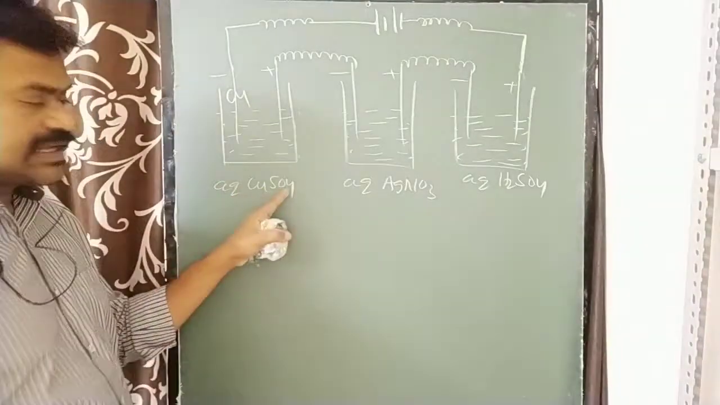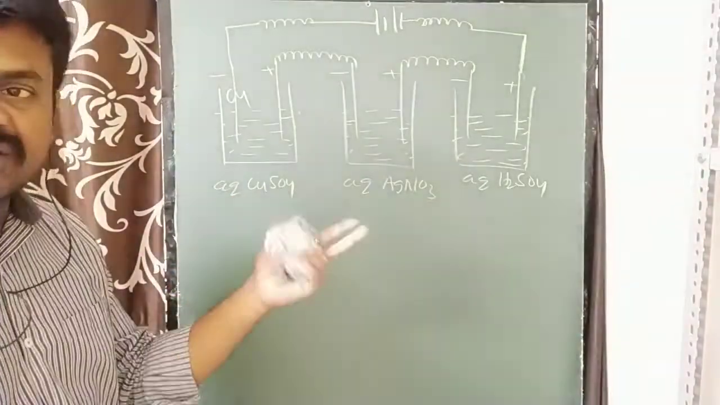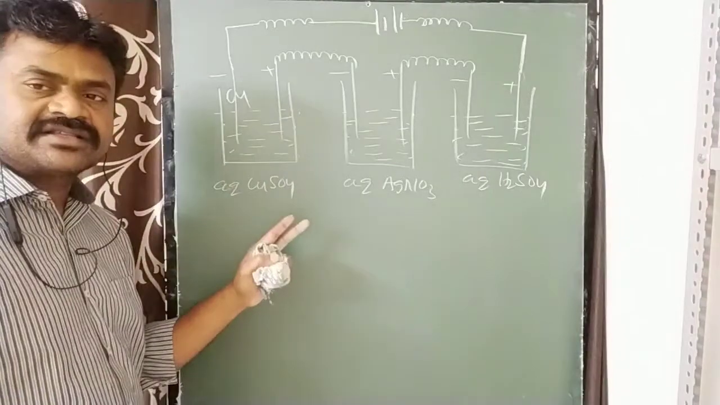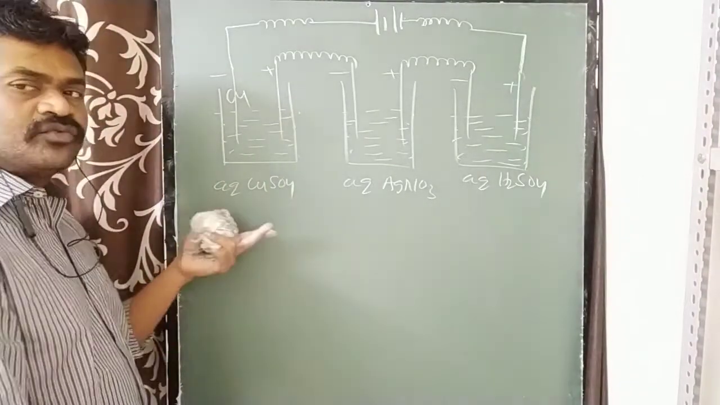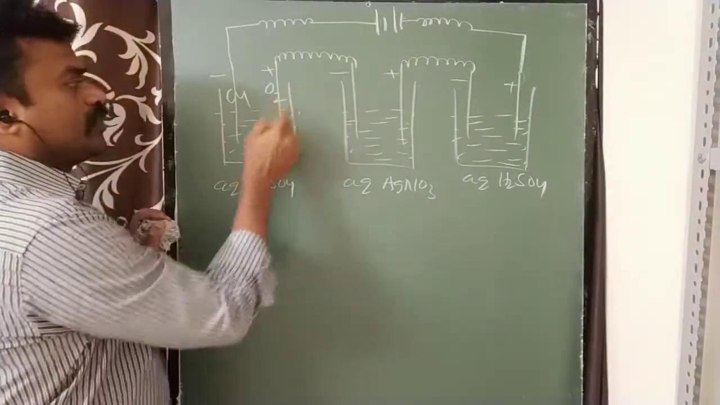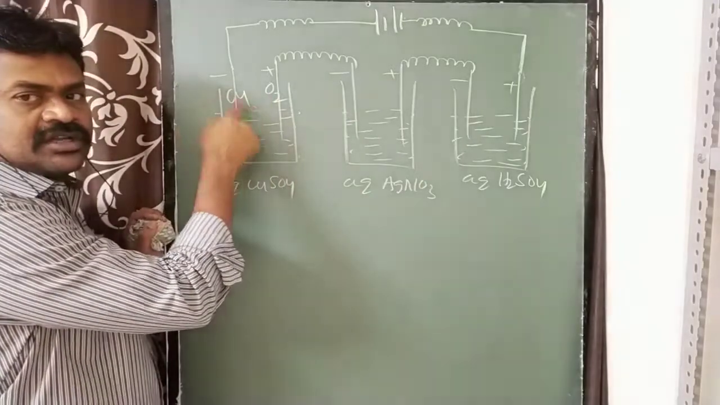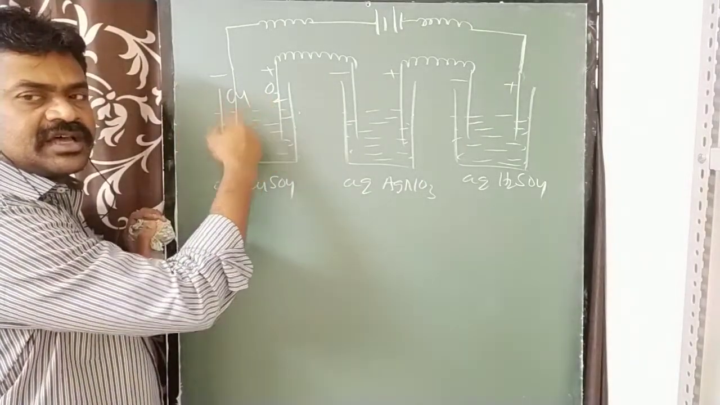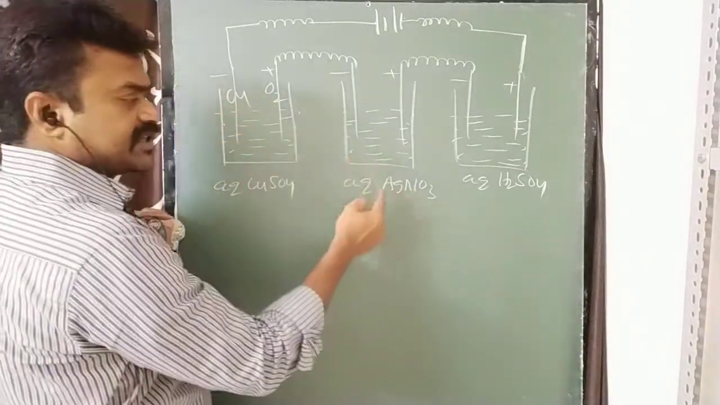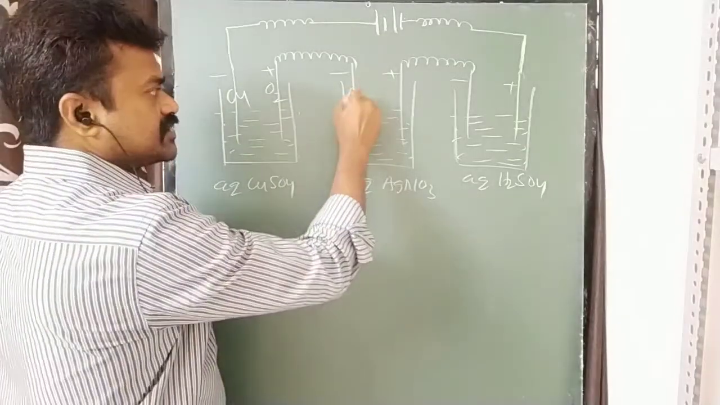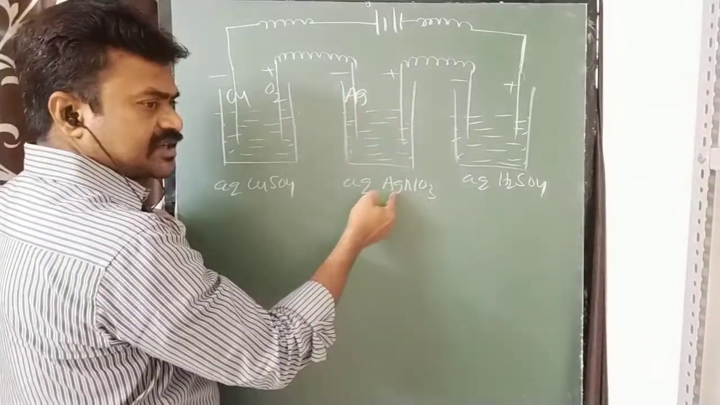At the anode, sulfate and OH-. Sulfate ions will not move, so only OH- ions move. So OH- moves over to form O2. Oxygen is the main product. So copper and oxygen are the main products. In this case, silver is the main product. Silver again, this also I told you.